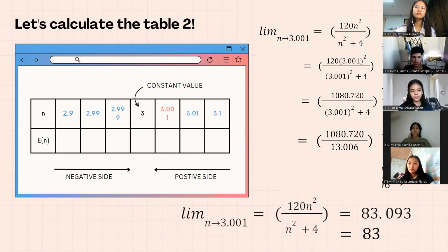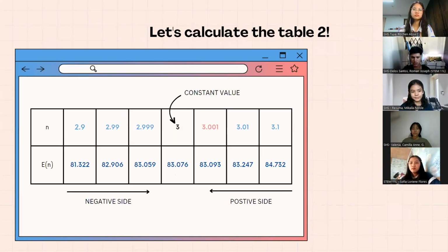1080.720. Then we calculate the denominator, 3.001 squared plus 4, which equals 13.006. We then divide them both to get the answer of 83.093, and do this also with the other variables.